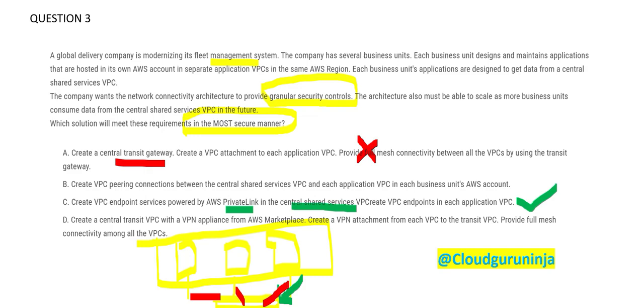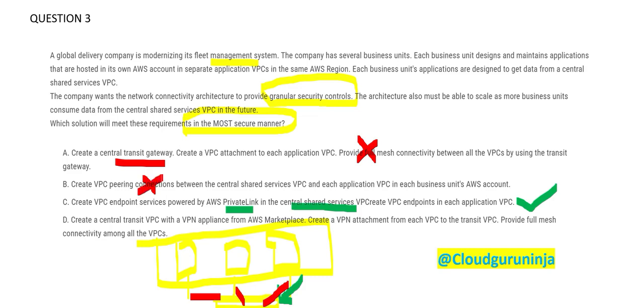You can do that, but option C is better because it will be backed by private link, a service which is meant for helping you with this kind of work. So I think C is better than B.